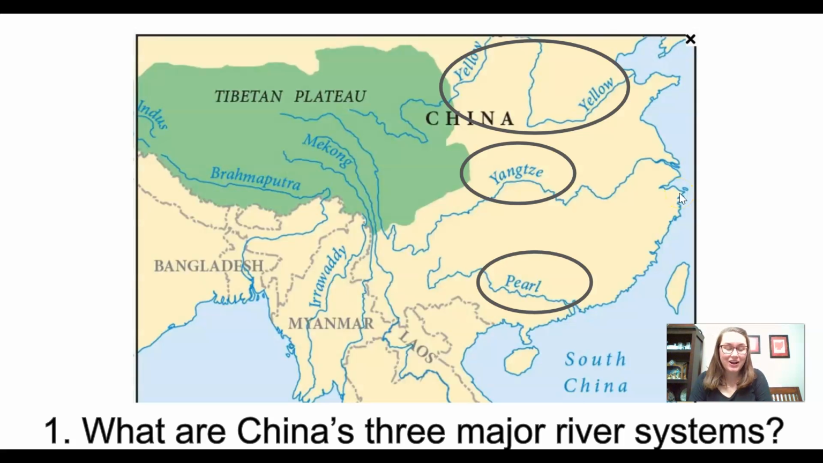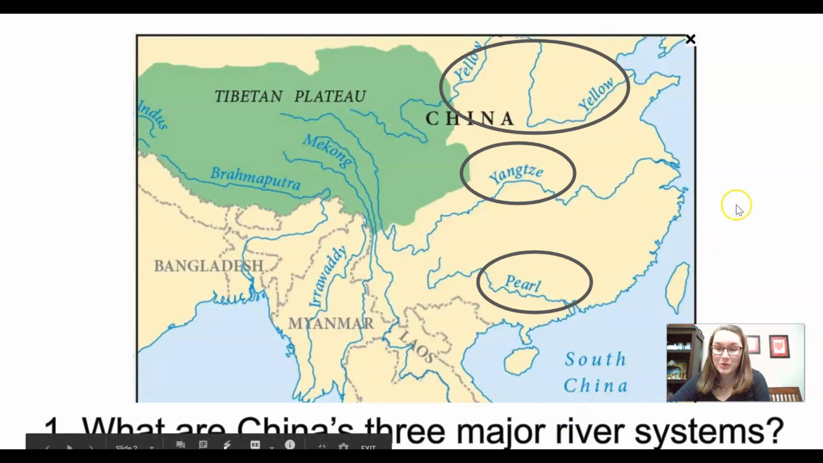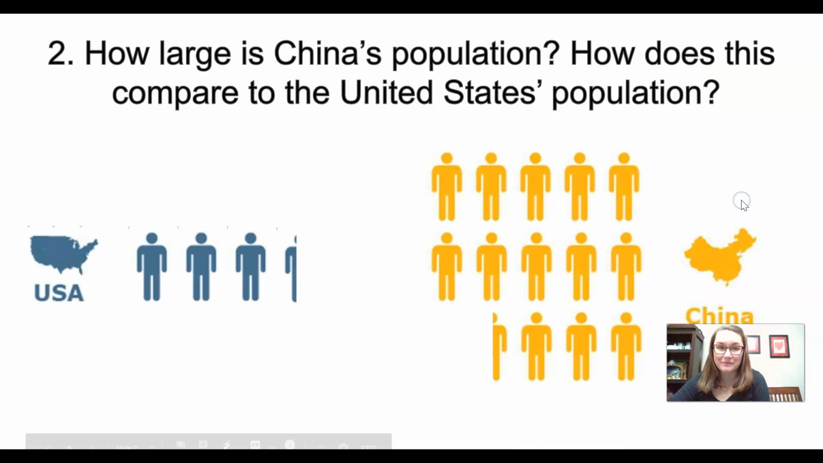So the first background essay question, what are China's three major river systems? We have the Yellow River, you can see it right here. The Yangtze River, which starts in the Tibetan Plateau, the same as the Yellow River, goes through China. Remember, we trace this as the Changjiang when we were doing rivers of Asia. And then we have the Pearl River, which is a much smaller river in more of southern China. So those are China's three major river systems.